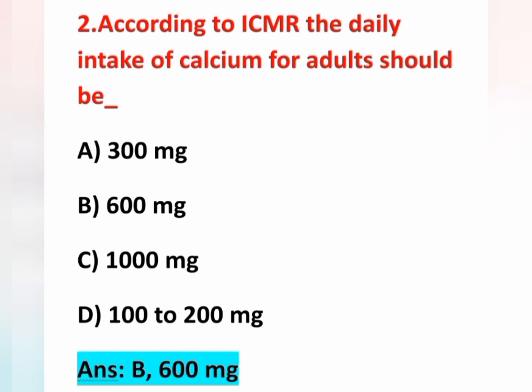Deficiency of calcium causes tetany, convulsions, and defective growth of bones and teeth. Here our answer is option B, 600 milligram.